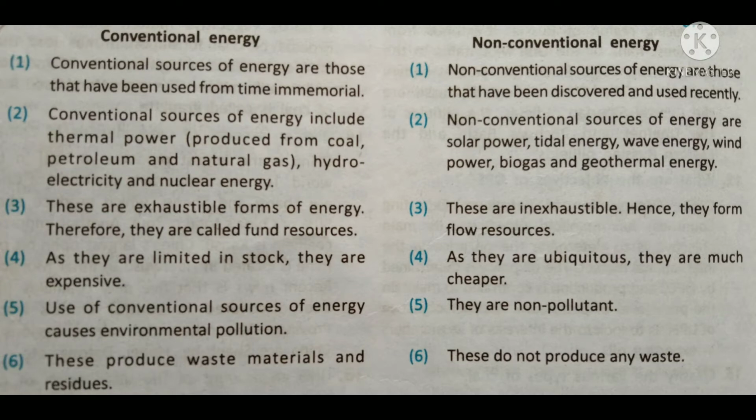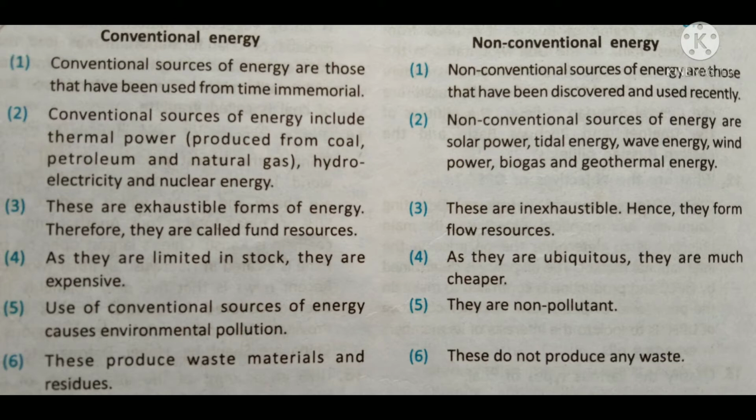Next point: examples of conventional sources of energy are thermal power, hydroelectric power, and nuclear energy. On the other hand, examples of non-conventional sources of energy are solar power, tidal energy, and wave energy.